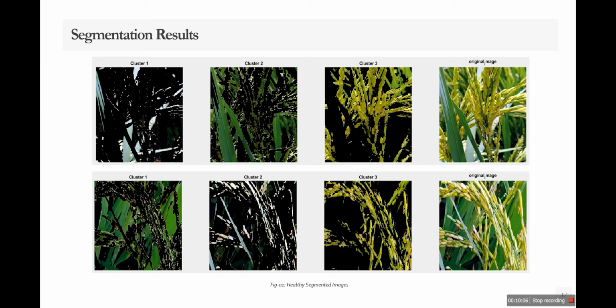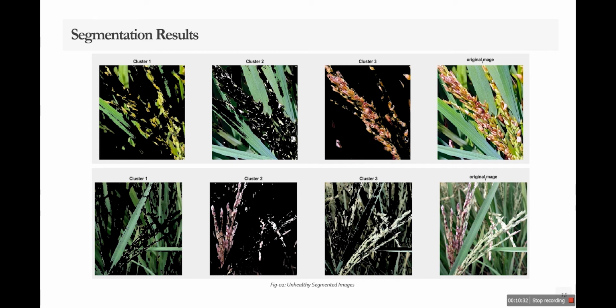You can see the original image of our data set, and that image has been further divided into 3 clusters: cluster 3, cluster 2, cluster 1. From the first image, we can see that cluster 3 is our cluster of interest, because it is the image of a healthy plant, and cluster 3 shows only the greenish color plant, which is our healthy plant. Similarly, in this image, the original image is of an unhealthy plant. An unhealthy plant shows brownish spots on the seed. So in this image, you can see again cluster 3 is showing only the brownish color, only the infected part, and the remaining part has been removed.